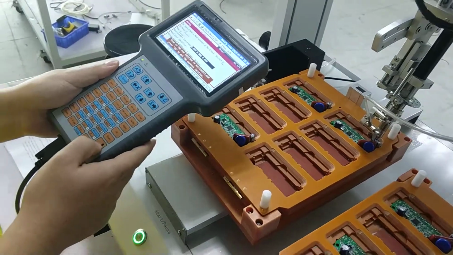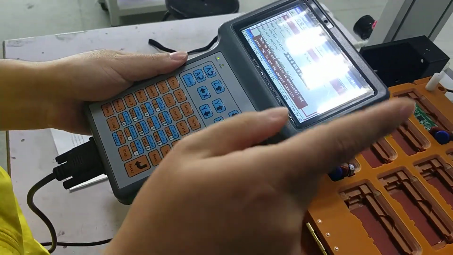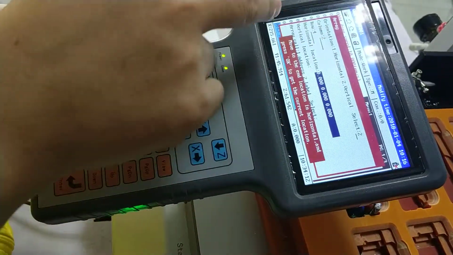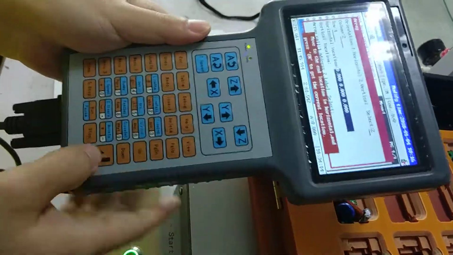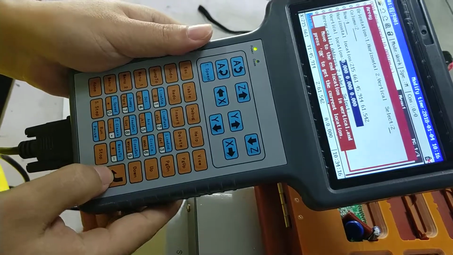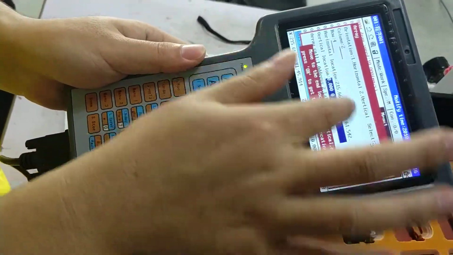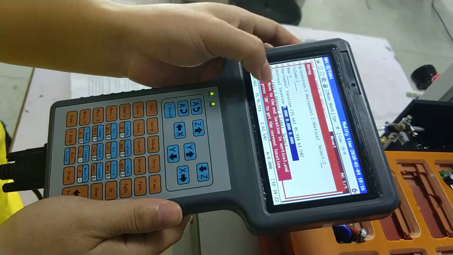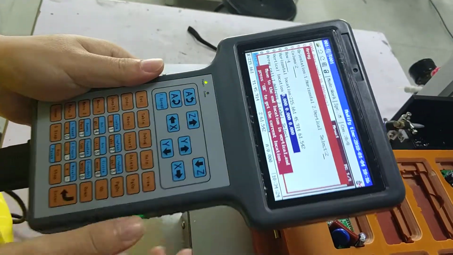Then press enter to confirm the first soldering pad horizontal location. Press enter, so it can get to the position. Then the next vertical location.